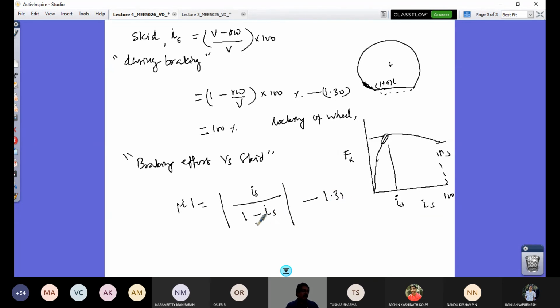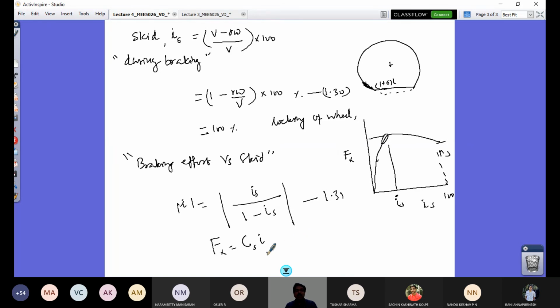Right? And I can define here my braking effort Fx equals, like C_alpha I have used here, I will use C_s into i_s. And this i_s I am going to replace by i_s by 1 minus i_s. Now what is my Fx tractive force expression?